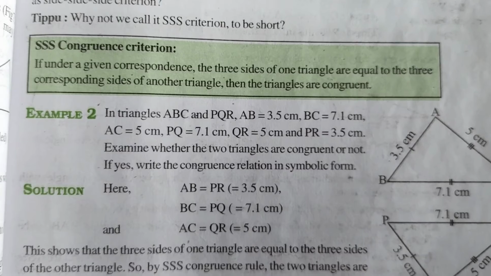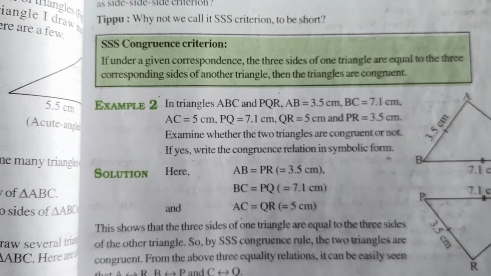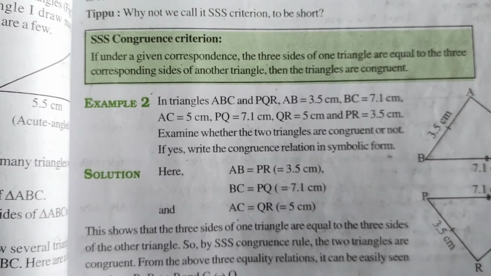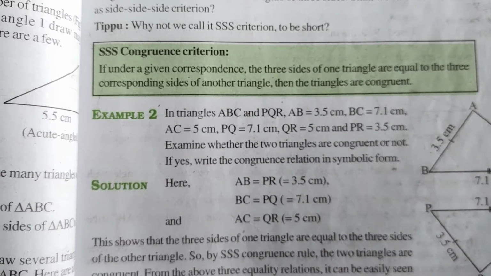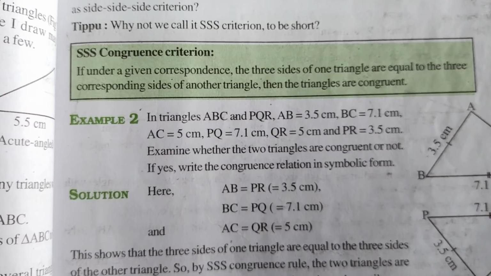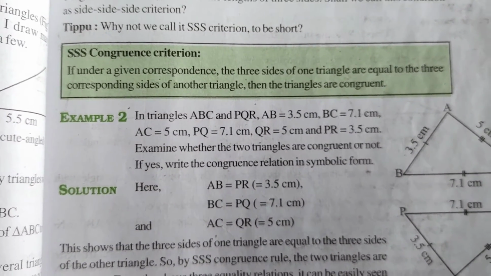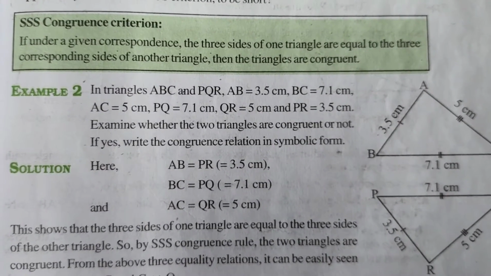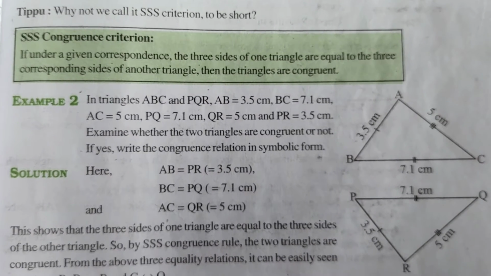Now we will see congruence criteria for triangles. First, the SSS congruence criterion: if under a given correspondence the three sides of one triangle are equal to the three corresponding sides of another triangle, then the two triangles are congruent. Observe the figure, triangle ABC and triangle PQR.